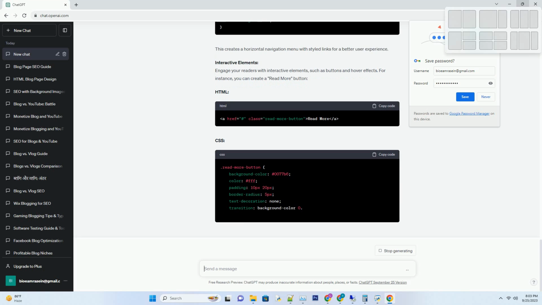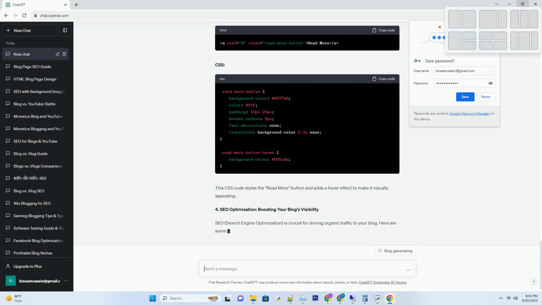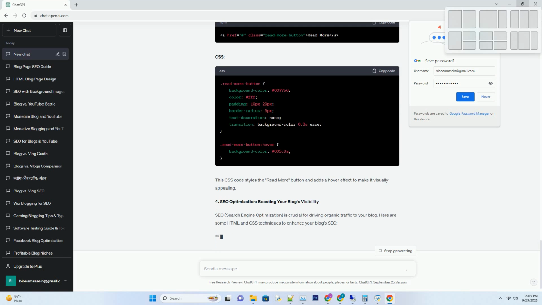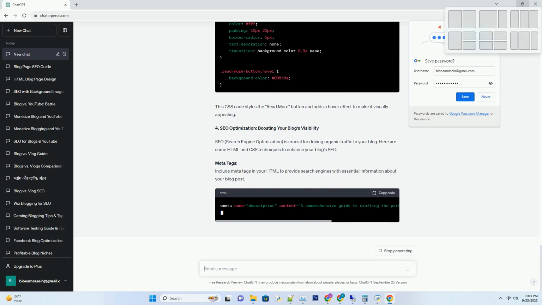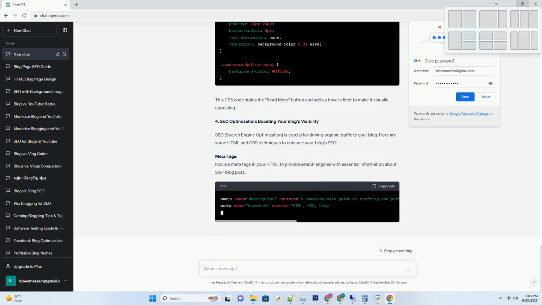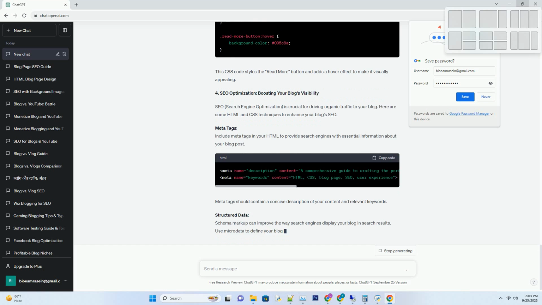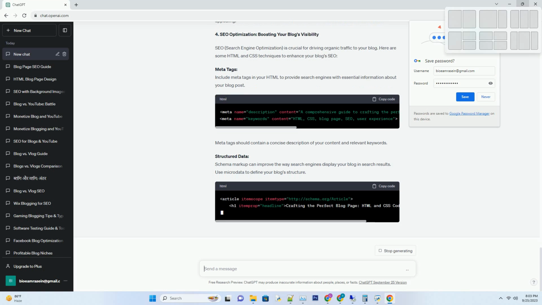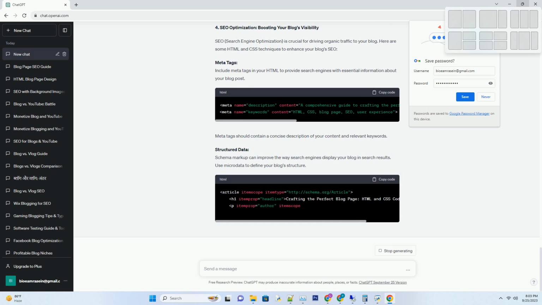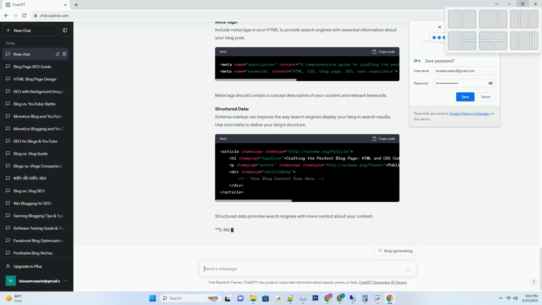p published on time datetime equals 2023-09-25 September 25, 2023 /time by a href equals # your name /a /p, /header, section, your blog content goes here, /section, /article, /main. Here, we've structured the main content area using HTML5 semantic elements. The main element encapsulates the entire blog post, while article and section tags help organize the content hierarchically.